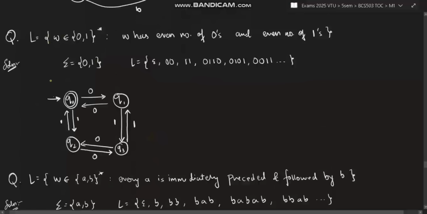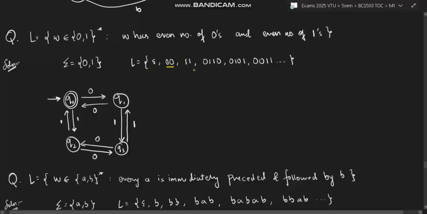L means the language is given as 0 and 1 star. W has even number of zeros and even number of ones. So what will be the minimum string? Minimum string would be null, right? Because the number of zeros and the number of ones are both 0, and 0 is an even number. Got it? So you'll be having the null here as the minimum string.